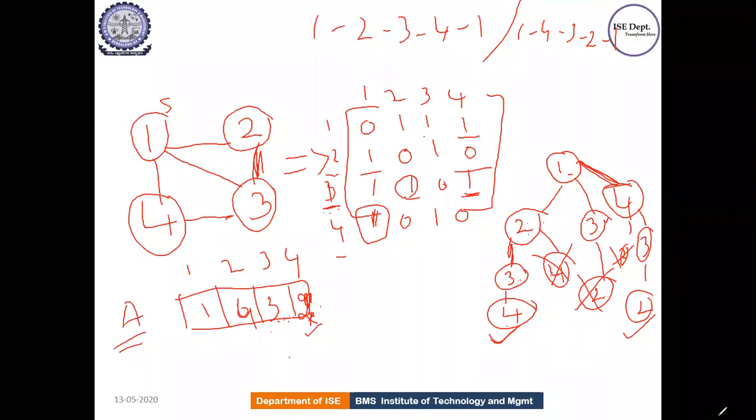Are you getting the point here? Is this clear? So how did you get this Hamiltonian? How did you solve this Hamiltonian cycle problem? So how did you write this state space tree? Correct. So if you have any doubts, please let me know.